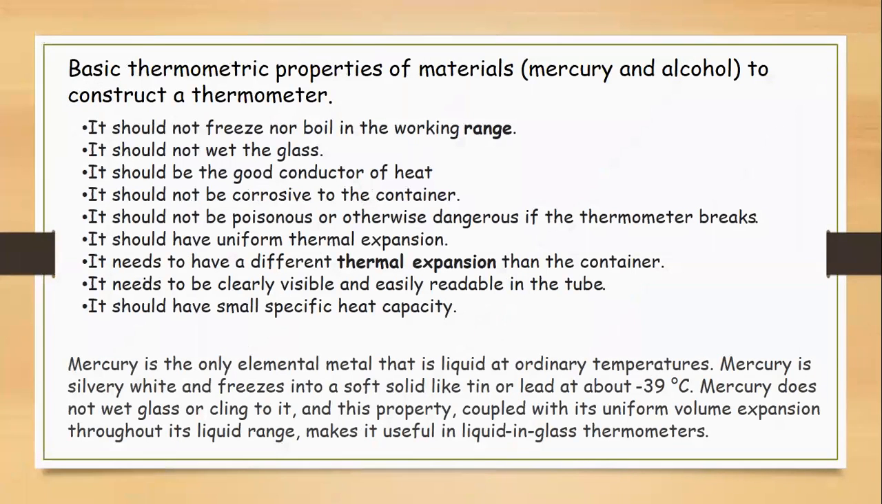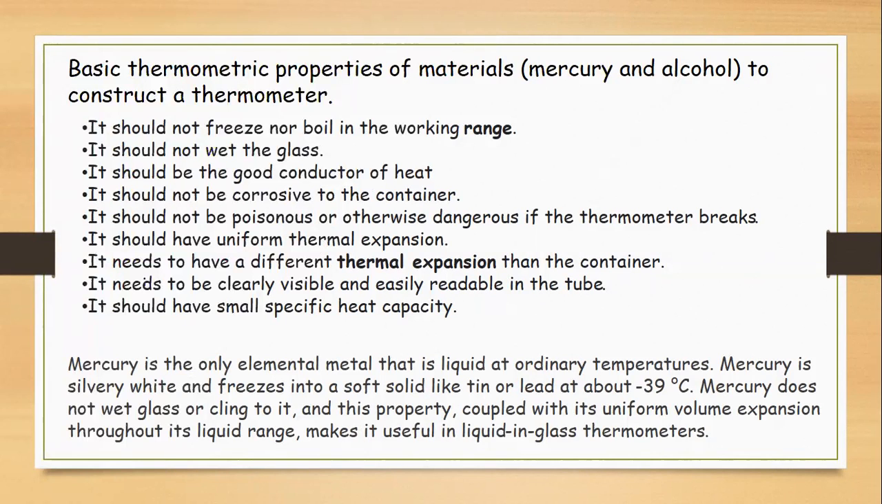Now, what are the basic properties of the material? First, obviously we are going to use a material that neither freezes nor boils in the working range. For example, a clinical thermometer has a working range up to 110 degrees centigrade. So in that thermometer, the liquid we are using should not boil. Its boiling point should be greater than 110. So the liquid inside should not start boiling or freeze. So this is the property.